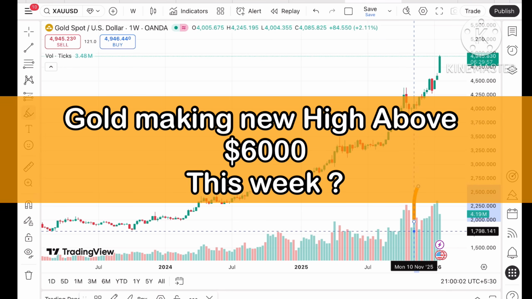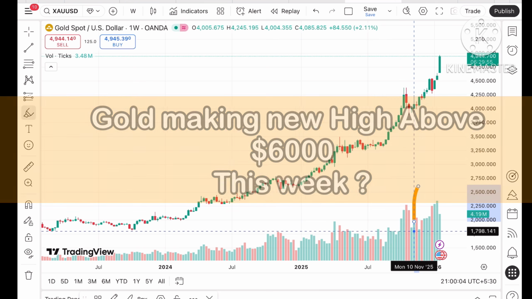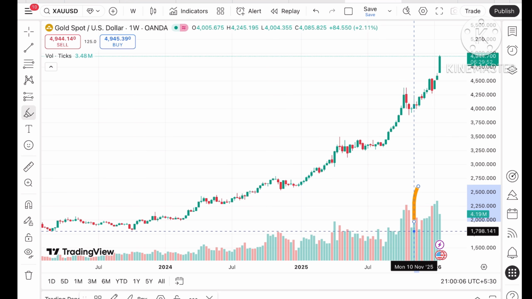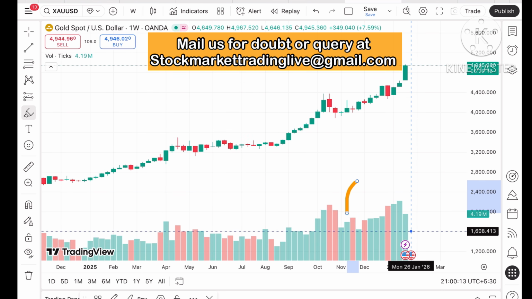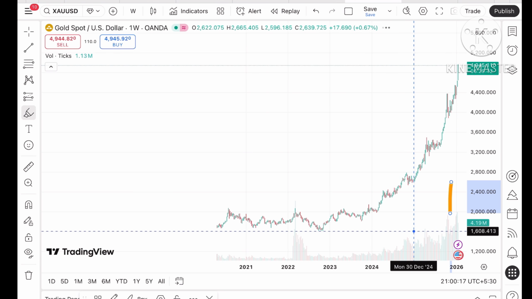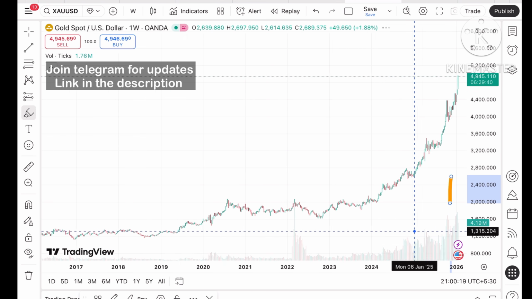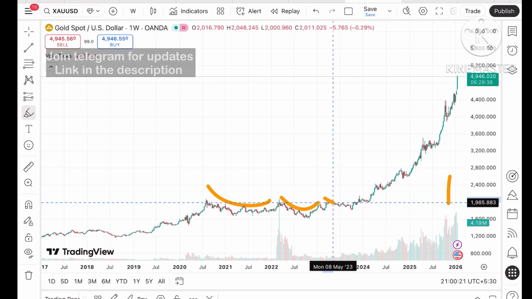So today in this video I'll explain how the price of gold has moved in the last week and how the price of gold can move in the next week. If you look at the chart of gold, gold is trading around $49-45, which is an all-time high. Looking at this particular chart, previously gold was moving in this particular pattern.